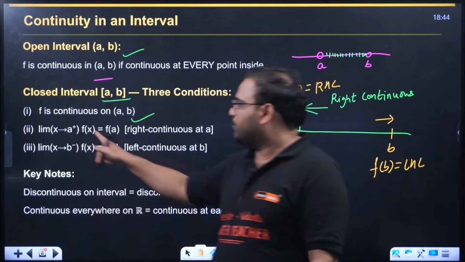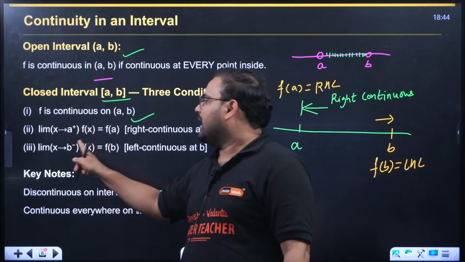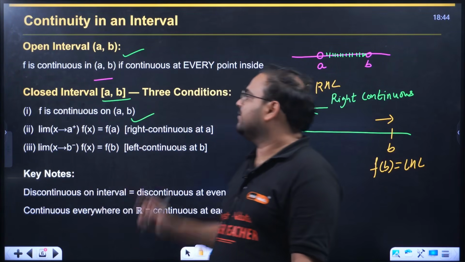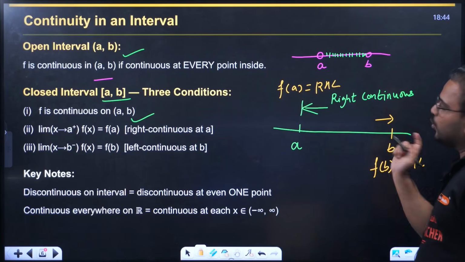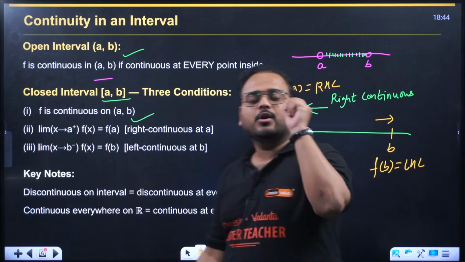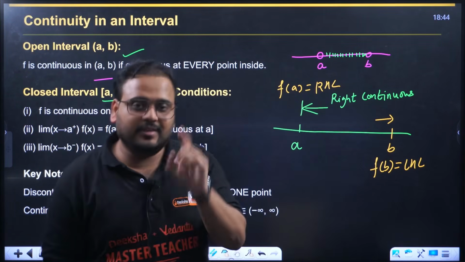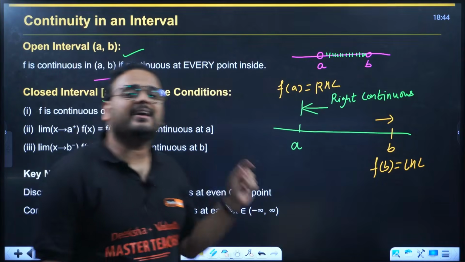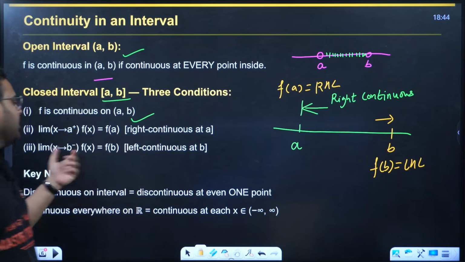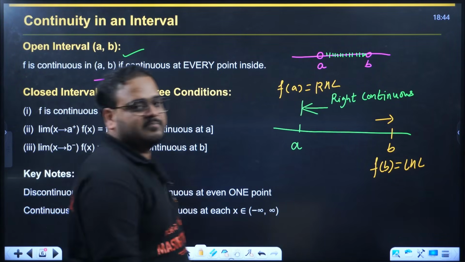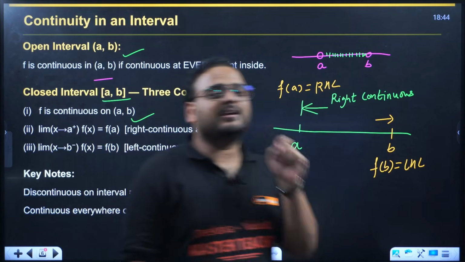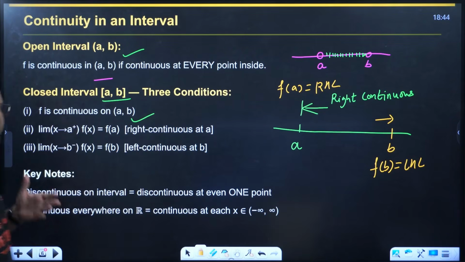So at the point A you should have right continuous, at B you should have left continuous if the interval is A to B closed. So three conditions are there: continuous in open interval AB, at point A right continuous, at point B left continuous. That is for continuity in the closed interval AB.